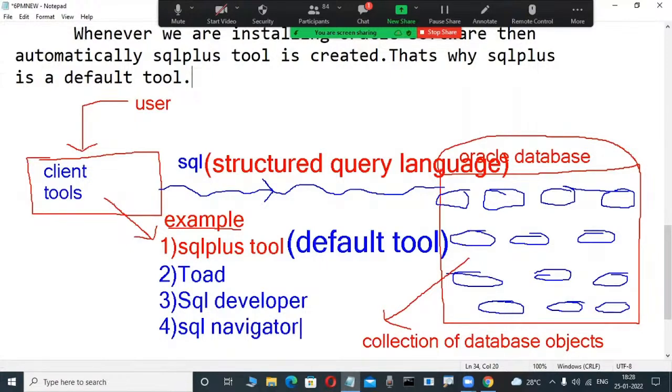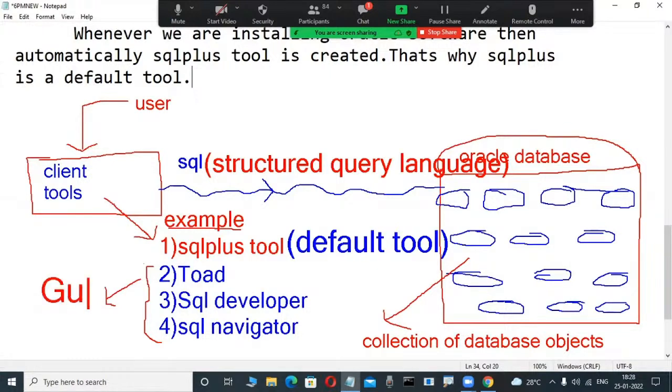Okay, these are all client tools. Through these tools we are connecting. But in our class, if anybody installs Oracle, the SQL Plus tool is available. Toad, SQL Developer and SQL Navigator are not available. If you are interested in interacting with these three tools, you have to download them. These three are also called GUI tools. If you have some experience, you can install those tools. At the first initial stage, we are learning through the SQL Plus tool. These three are also called GUI tools, graphical user interface tools.